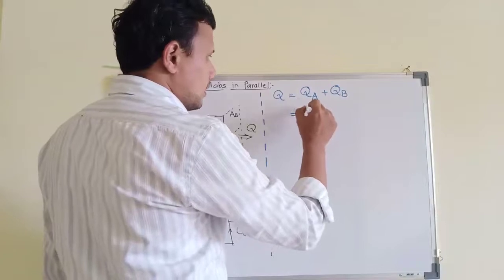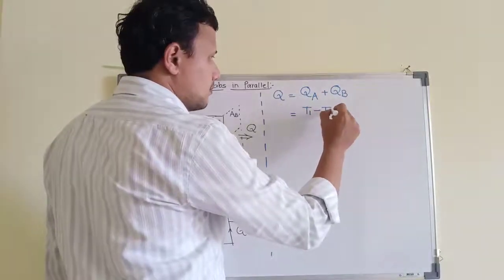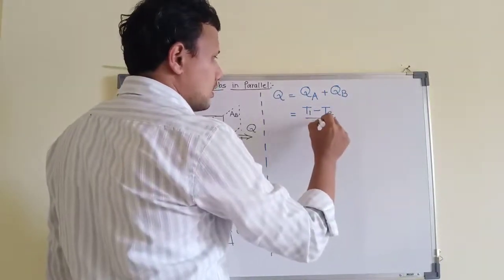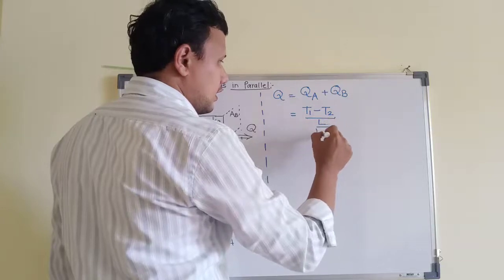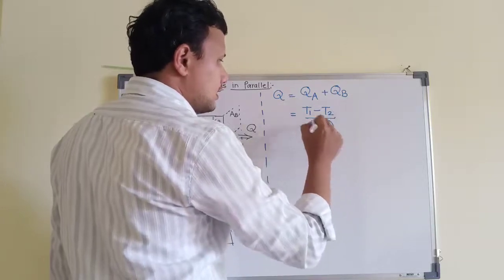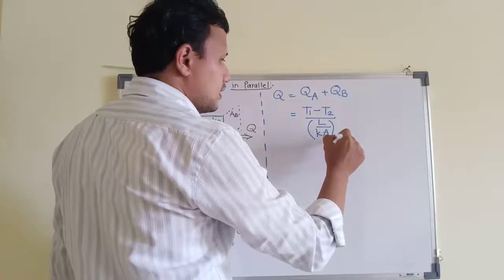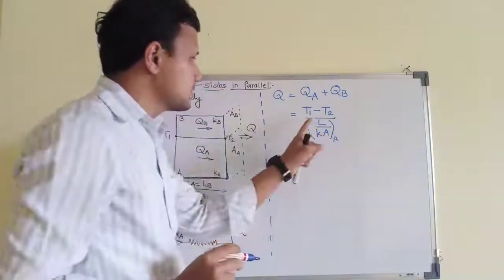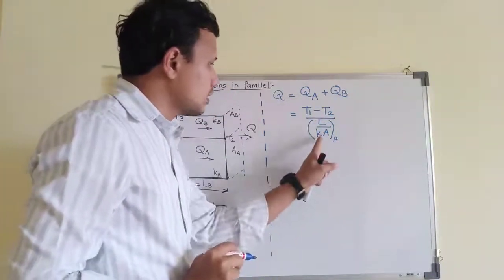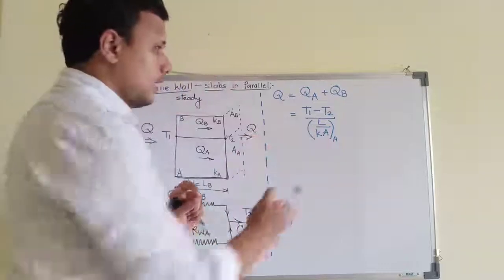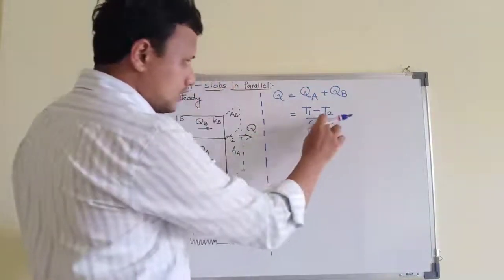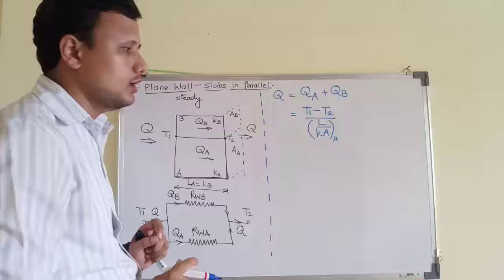So QA is potential difference T1 minus T2 upon L upon KA. But this entire L upon KA is for material A. It means thickness of material A, conductivity of material A, and area of material A. All of these three quantities are for material A only.